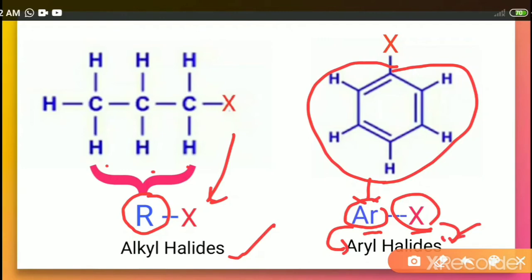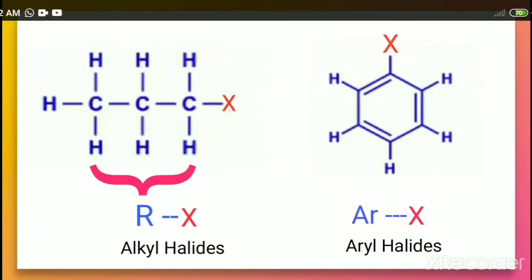So how can we name the haloalkanes and haloarenes? They can also be named as alkyl halides as well as aryl halides, where the alkyl group is represented by capital R and the aryl group is represented by Ar. Here R can be any number of carbon chain, branched chain, or even a cyclic chain.